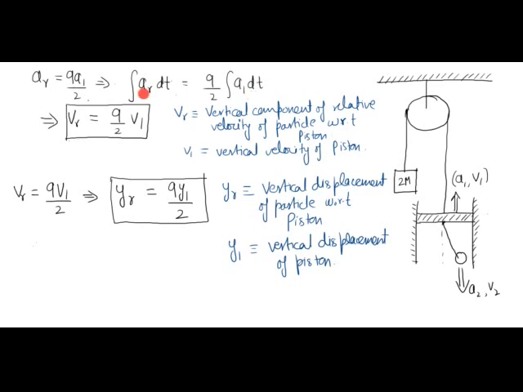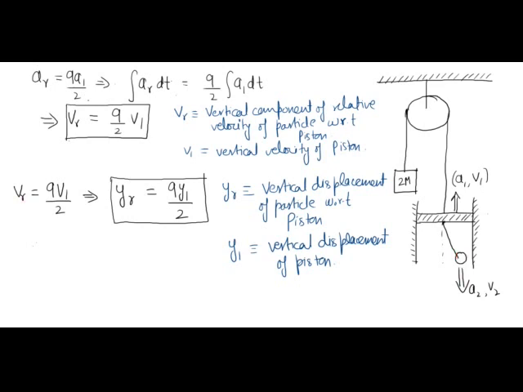Because the initial velocity and initial relative velocity are 0, the relative velocity of the particle with respect to the piston in vertical direction will be equal to 9 by 2 times the velocity of the piston in vertical direction. So V relative is downward and V1 is upward in this figure.